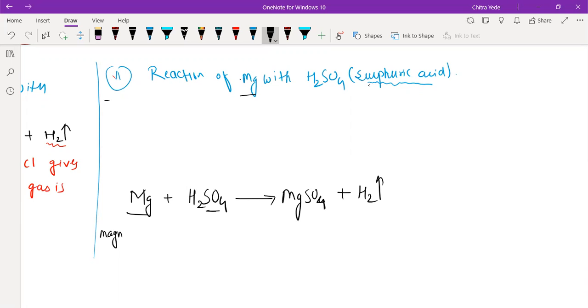So I am going to write the description here, but first I am writing the names of all the reactants and products. The first reactant is magnesium metal. It is sulfuric acid.